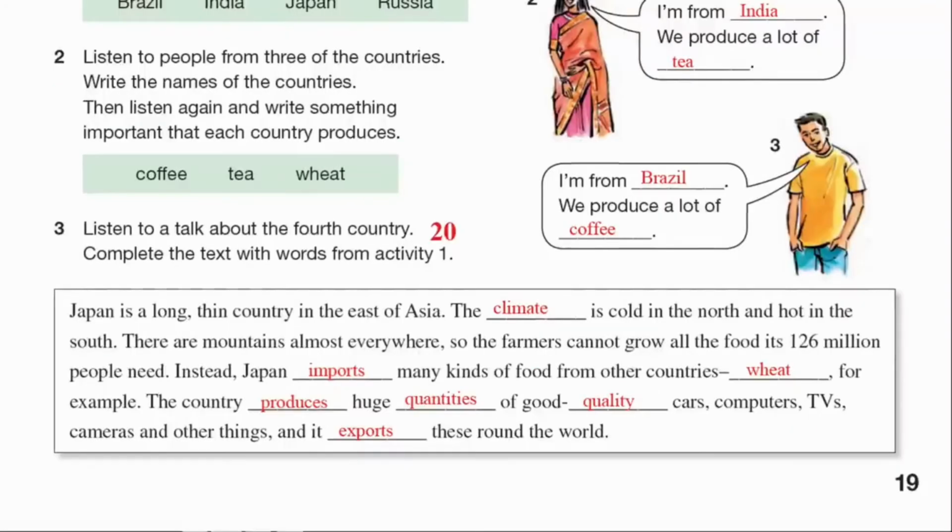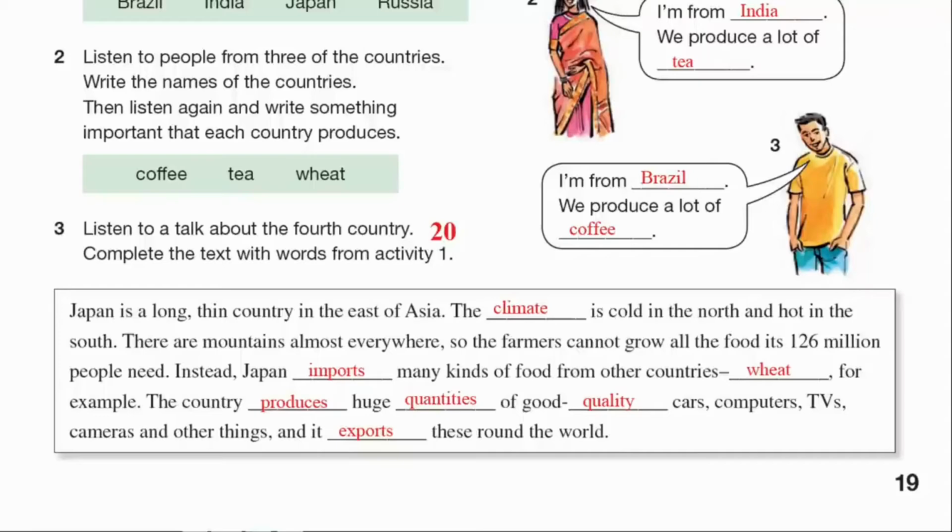Period 4. Activity 4. Now, as you can see from the map here, Japan is a long, thin country, and it is situated here in the far east of Asia. It is to the east of China and to the east of Russia too. India is a long way west and also farther south. Because the country is so long, the climate is cold in the north and hot in the south.